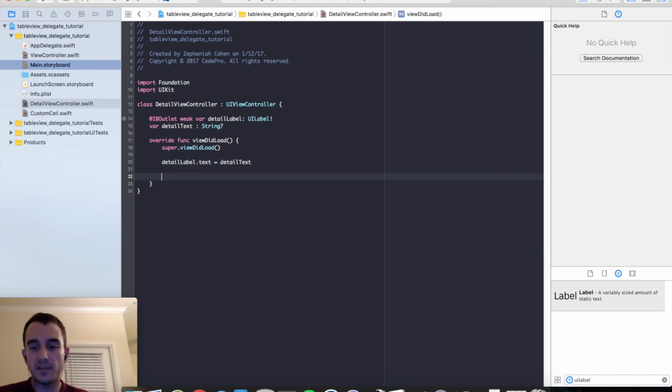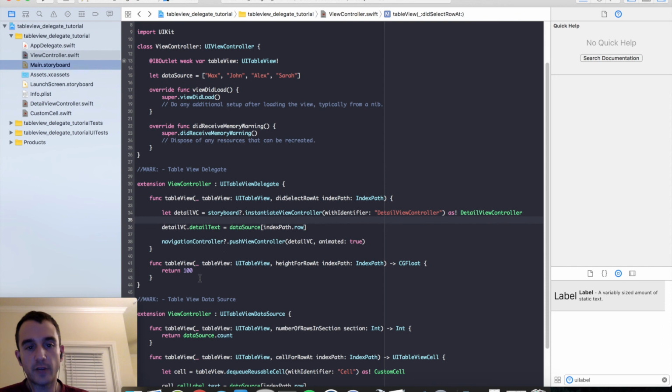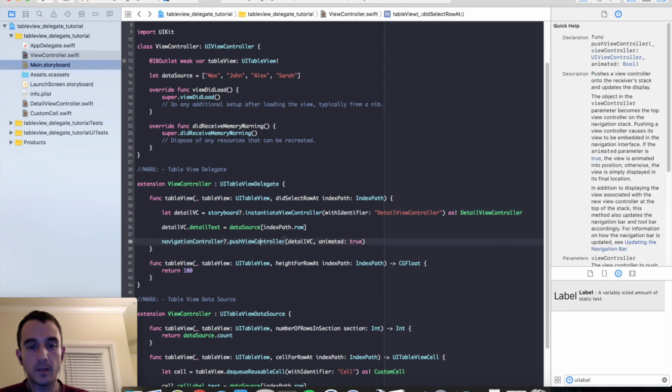So if we forget to set this in the main view controller, but still call this in viewDidLoad, there won't be any problem. They're both optional properties. There will be no crash. This will be handled just fine. But if we tried to set it here, we would have a crash. And it's very important to make that distinction. This has not been loaded yet until it's been pushed onto the stack, and then its view loaded in viewDidLoad, upon which you can then go ahead and do the binding.